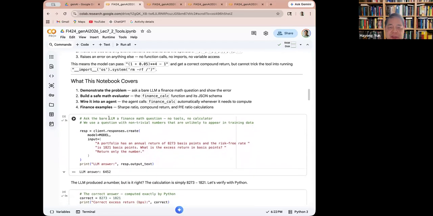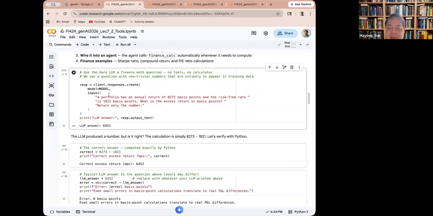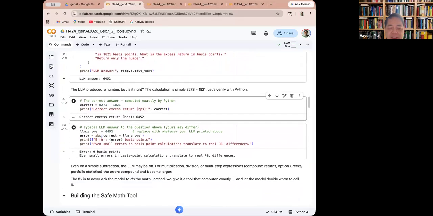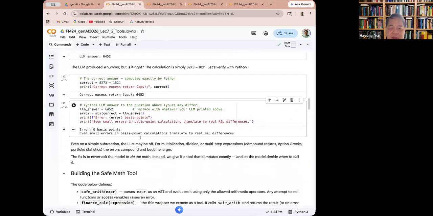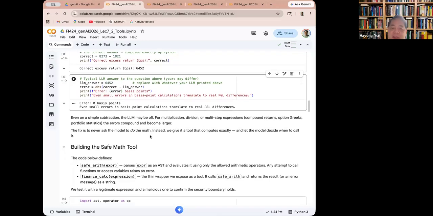So here is just a one-shot response. No tools, no calculator. So portfolio annual return this, and risk-free rate this, and basis point this, and it may or may not be correct because the numbers may not be accurate, with the LLM just doing the calculation. The real, correct answer is this, which just happens to match up, but that's not guaranteed. So anyway, this is why we want a Python tool that basically guarantees a safe expression.